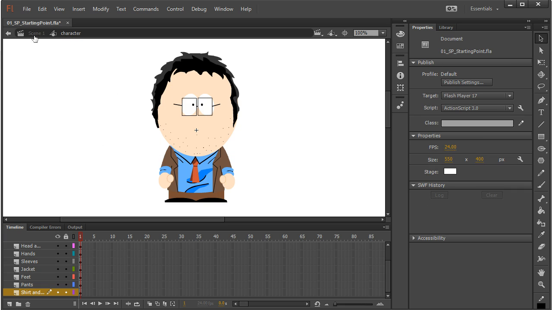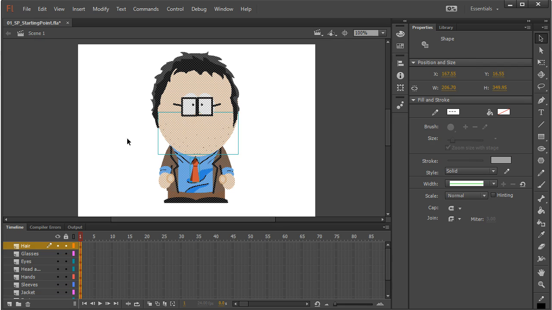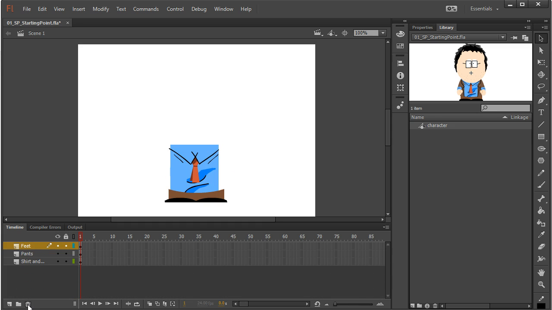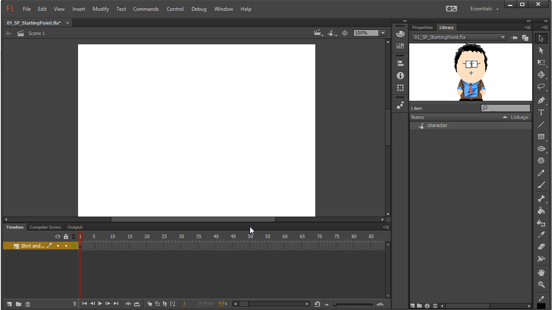I'm still inside the character though, so I'm going to go back to scene 1. Now if I look at my library, there's my character sitting there. So I really don't need these drawings that are on the main timeline anymore. All I have to do is delete all of my layers. You can either select them all and delete them, or delete them all except for one, depending on how many layers you have. I'm just going to delete them one by one, make sure all my layers are clean, so I'm going to get everything off the stage.